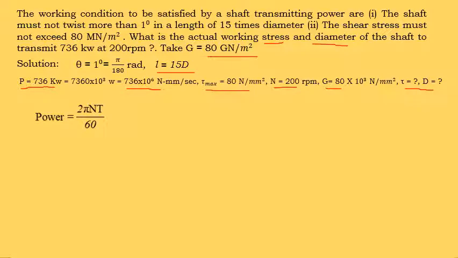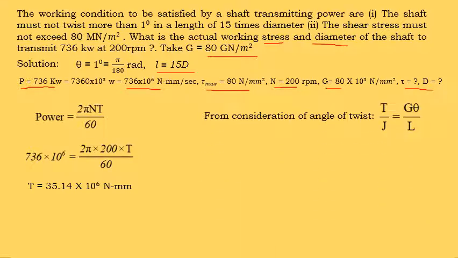First one, power. Power is equal to 2 pi NT by 60. We know this equation. In this equation, power is given and speed is given, so we can calculate the torque, capital T. Substitute all the values: power 736 into 10 to the power of 6, equal to 2 pi, speed is 200 rpm, capital T is unknown, then divided by 60. If we solve this equation, we get torque T equal to 35.14 into 10 to the power of 6 Newton millimeter.